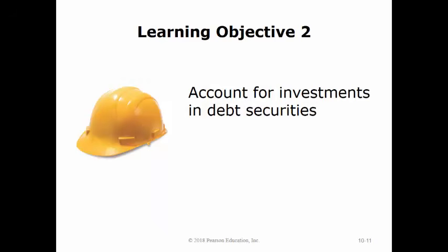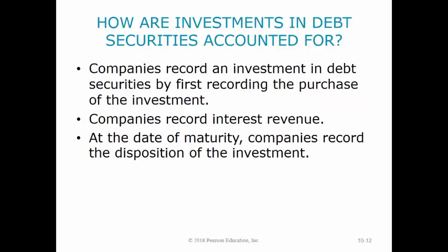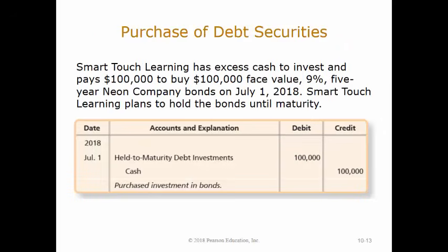The second learning objective is to account for investments in debt securities. Debt securities are accounted for through journal entries, including the purchase, interest revenue earned, and disposition of the securities. When a company purchases debt securities of another company, the investment is recorded at cost at the time of the investment. While interest revenue accrues on the investment, there is no interest recorded on the date of the investment.